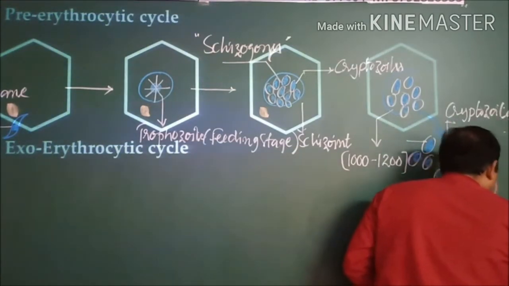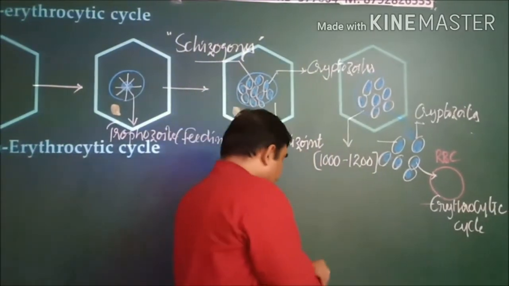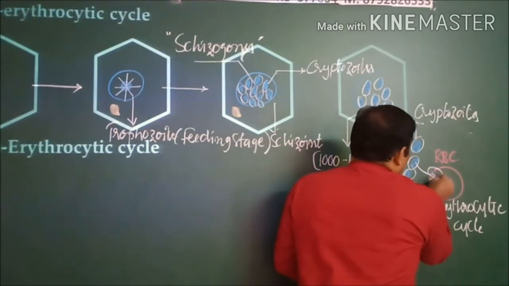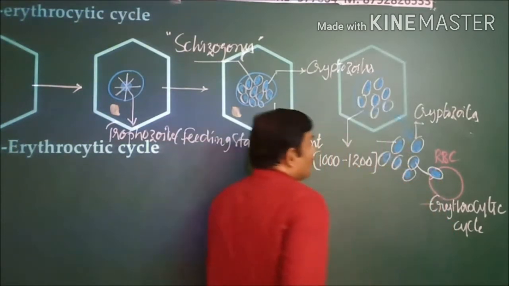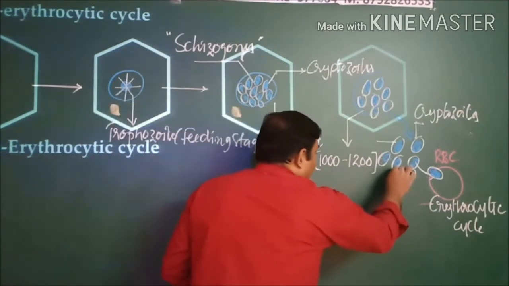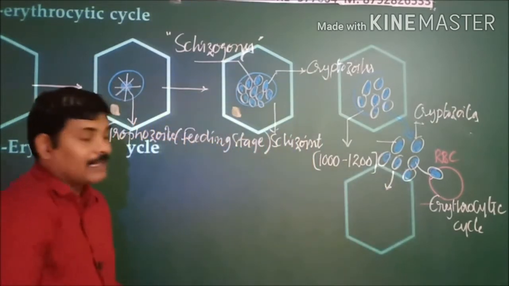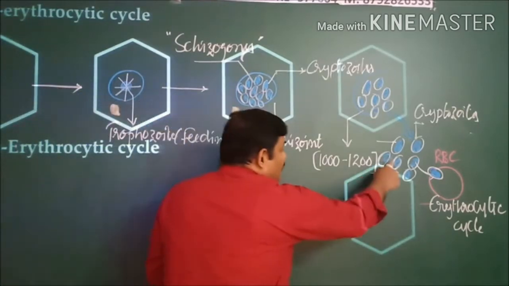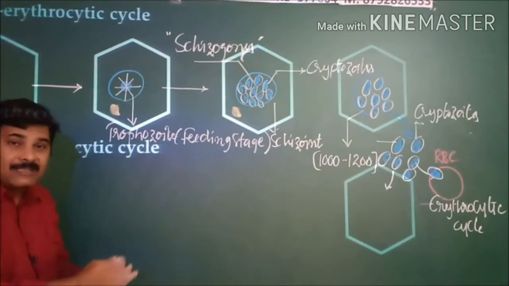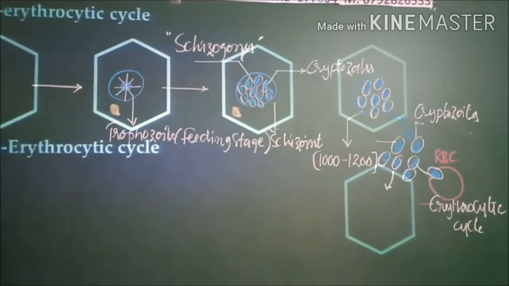The erythrocytic cycle will commence. So this is one way the erythrocytic cycle is triggered. The second destination of these cryptozoites is that they attack new liver cells. The new liver cell will get affected by this, so that it starts the second stage of hepatic schizogony, which we call the exoerythrocytic cycle. This is how the exoerythrocytic cycle starts.